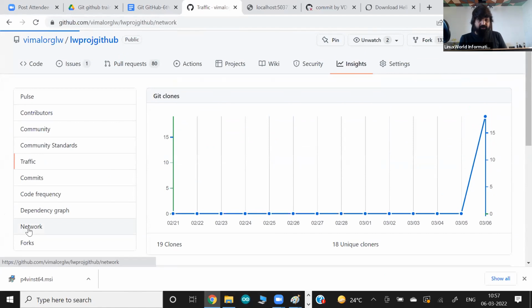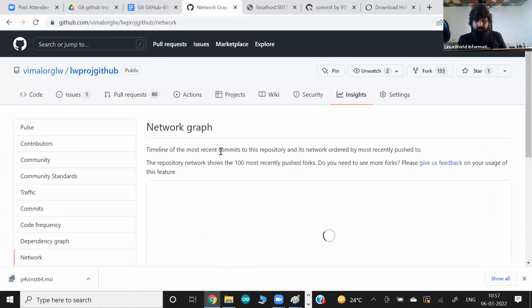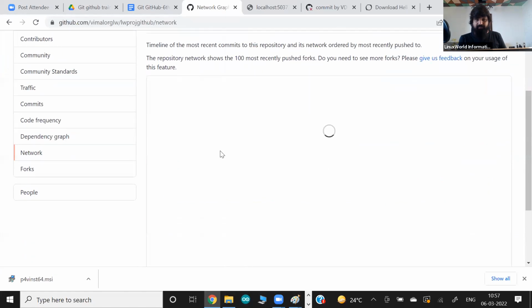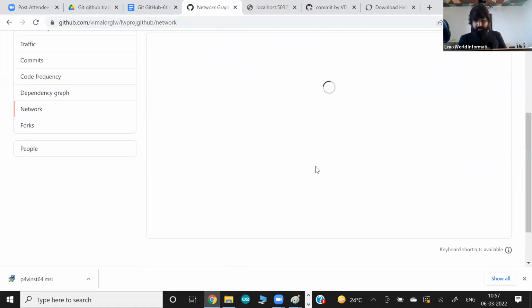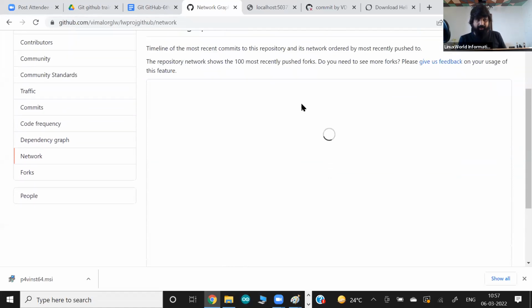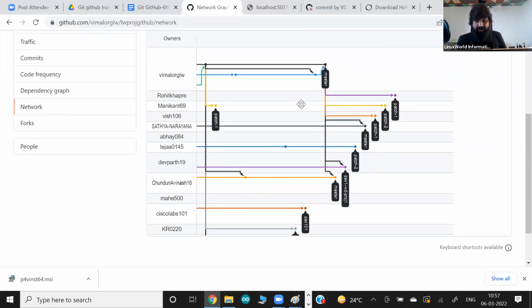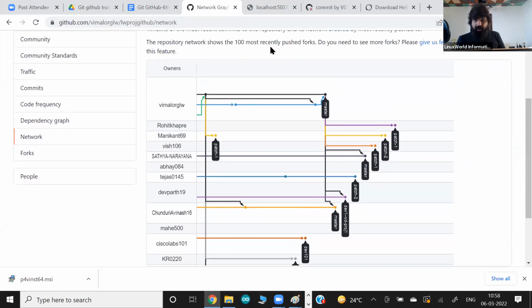If you talk about networks, they also show you some kind of graph about how many people have recently forked this repository. So they are trying to create one report or one graph over here. This is the very quick graph they show you. So I started from this organization, then somebody, Rohit, has done something. They added some new things. So this is one quick graph that shows who has forked this repository plus what changes they have done.